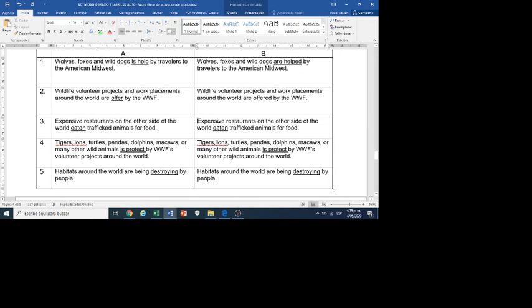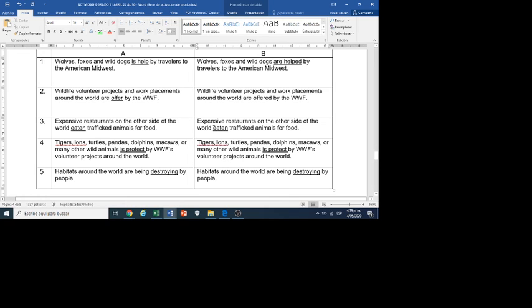Number 3, excuse me. Expensive restaurants on the other side of the world eaten trafficked animals for food. We need to create the correct tense. Eaten is not alone. This is active voice, but active voice doesn't use the verb with past participle.